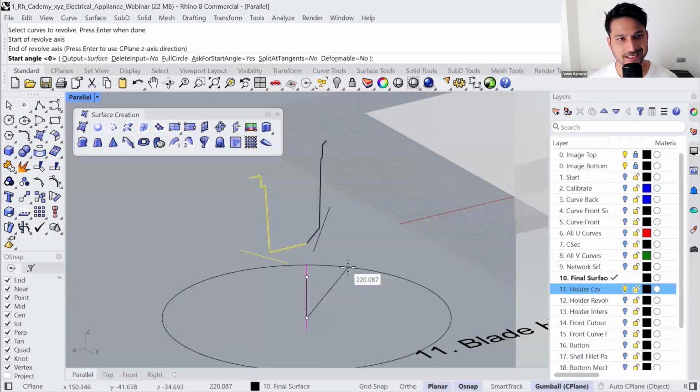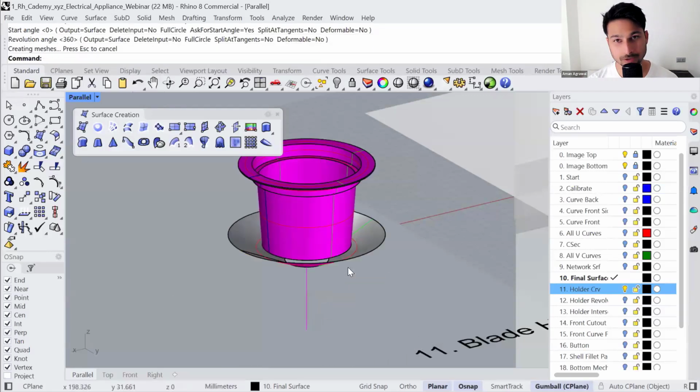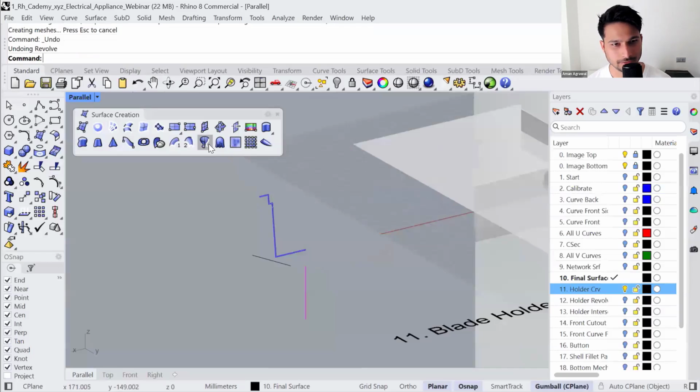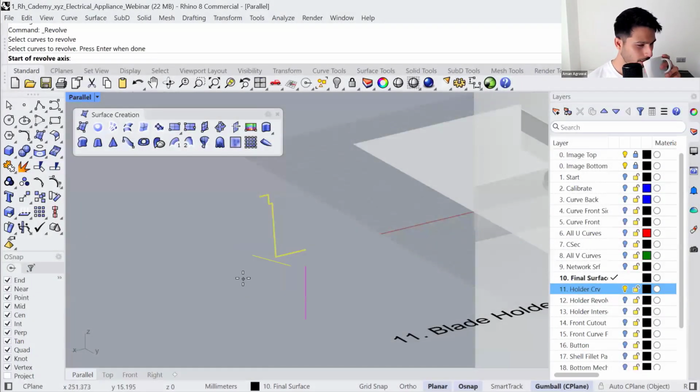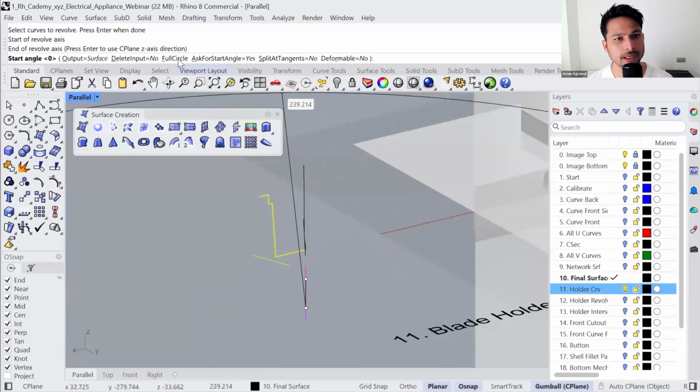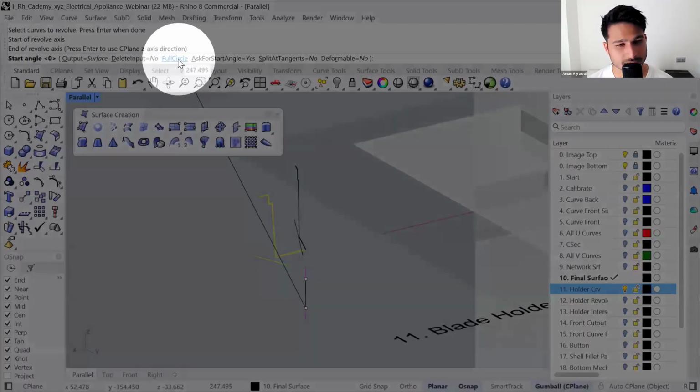You can just press enter and enter. That is automatically gonna revolve at 360 degrees. Let me repeat, revolve curve profile. Start of the axis, end of the axis. There's also this button you can press, full circle.